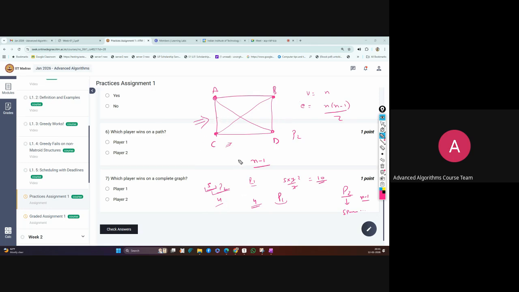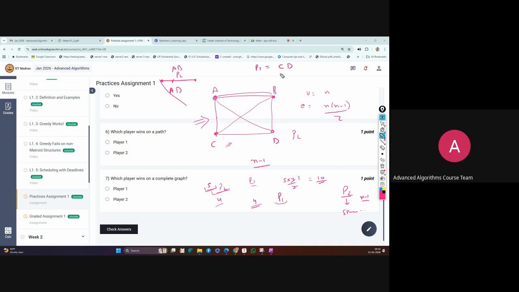Otherwise, if you see here, suppose P2 starts and selects AB. I'm just marking that P2 selects this AB. After that, P1 can remove anything, so it can pick any one. Say P1 selects CD. P2 will always target edges that are not making a cycle. If AB is selected, it can pick any other edge here, so say it picks AD. Now AB is done, and AD is done.